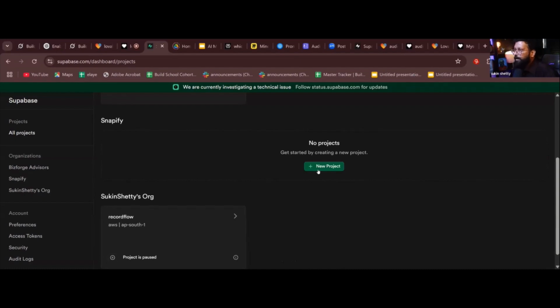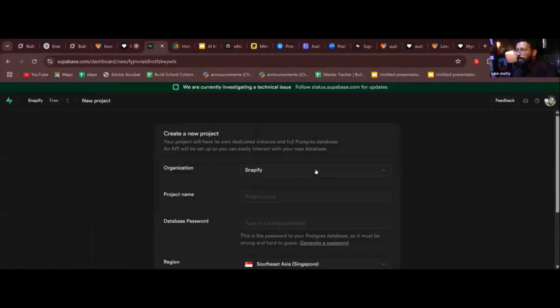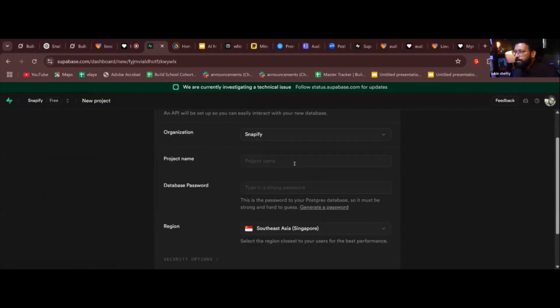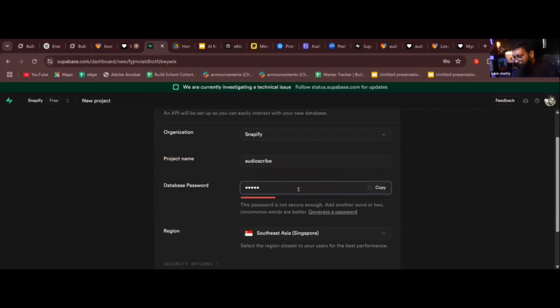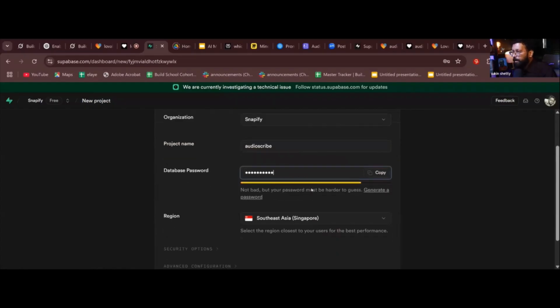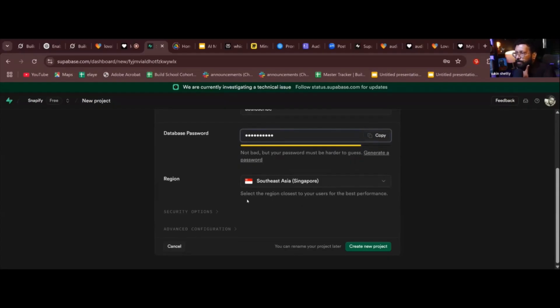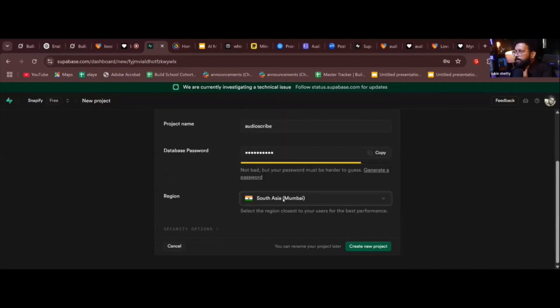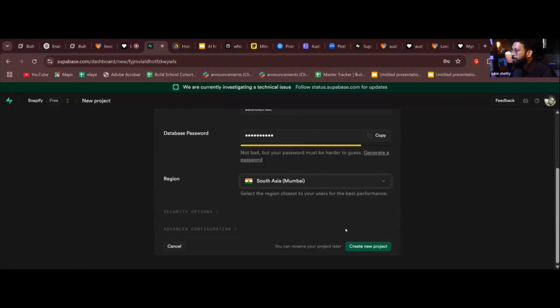Now you have the organization here. Project name, Audio Scribe. Give a password. Better to give a password. Then the region: they have already written it, select the region closest to your users for the best performance. Right now, I'm selecting India, South Asia, Mumbai. Then create new project.